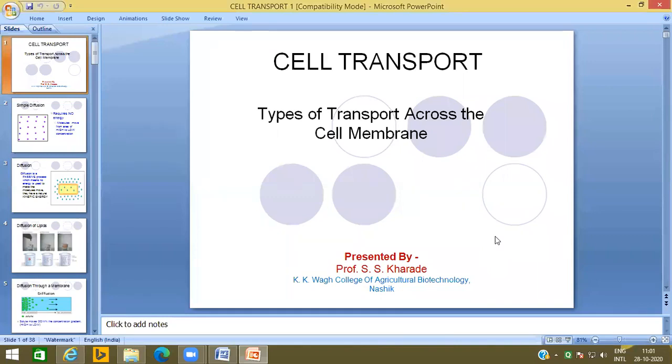So with this basic information on various diffusion types, active transport, passive transport, then the various types of active transport and various types of passive transport, the transport between cells or with the outside environment will happen.